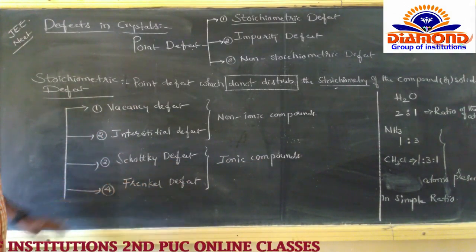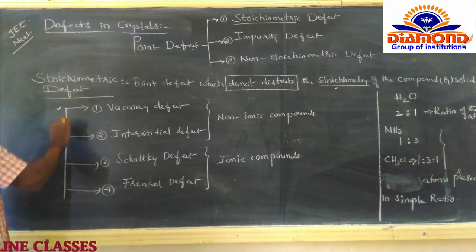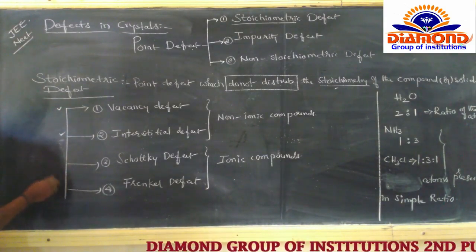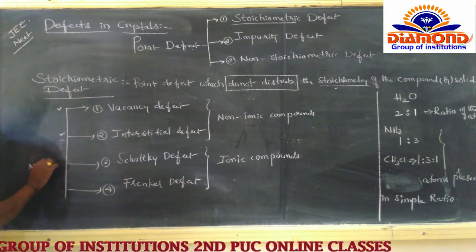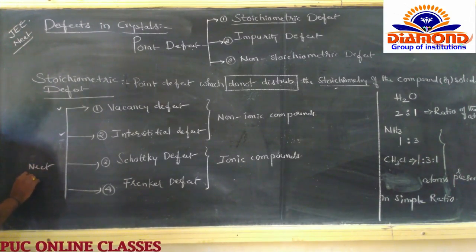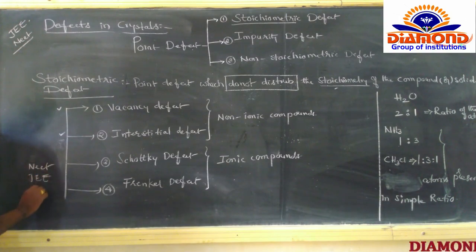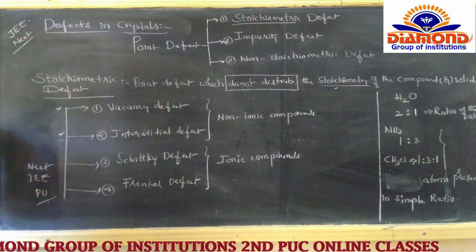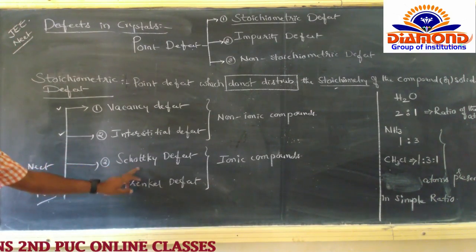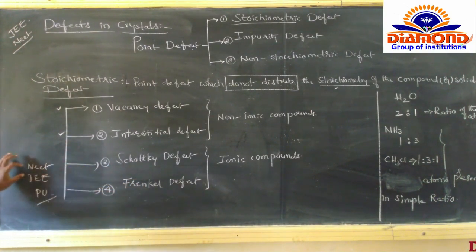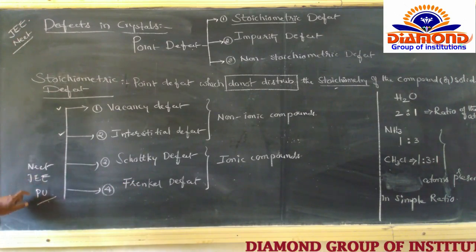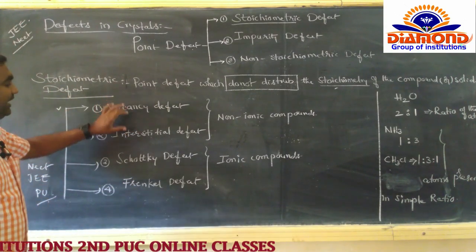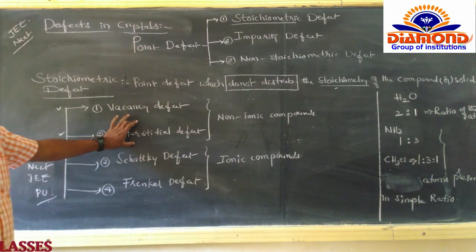Now here we are going to discuss the vacancy and the interstitial defect. These two are very important for NEET, JEE Mains and PUC. The Schottky and Frenkel are also very important for NEET, JEE Mains and PUC. Now we are going to discuss the vacancy defect and the interstitial defect.